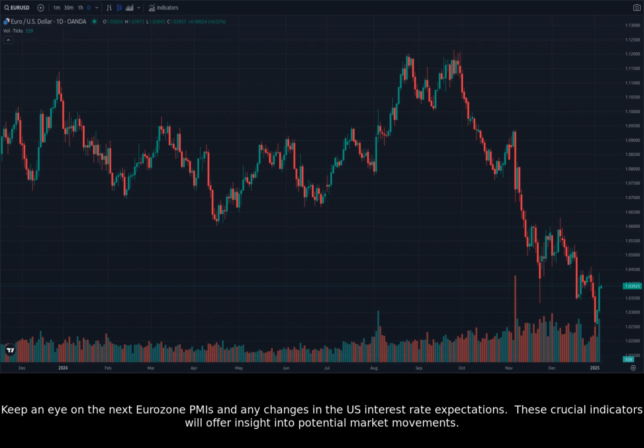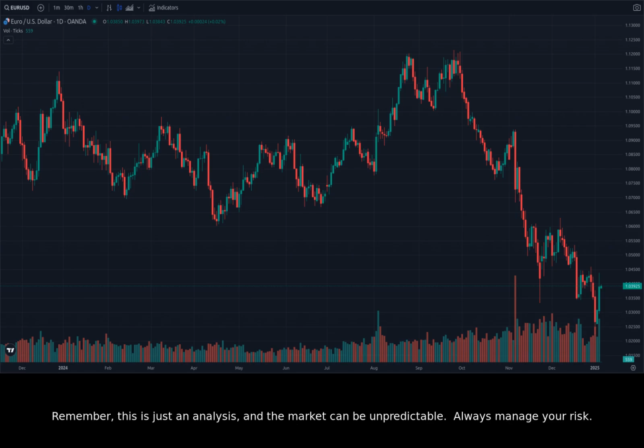Keep an eye on the next Eurozone PMIs and any changes in the US interest rate expectations. These crucial indicators will offer insight into potential market movements. Remember, this is just an analysis and the market can be unpredictable. Always manage your risk.